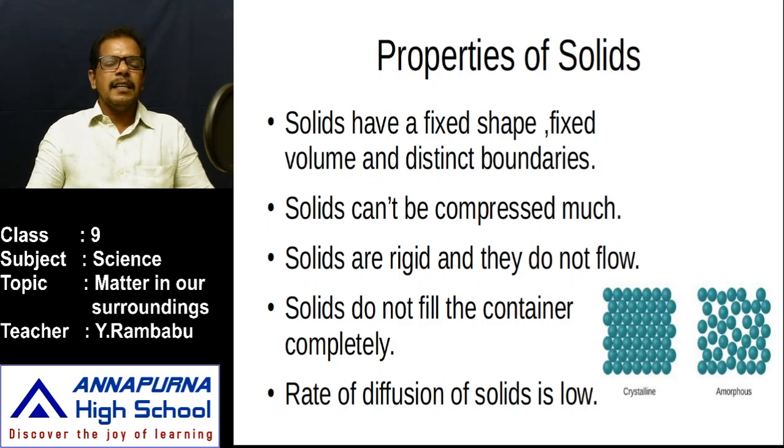And these solids do not fill the container completely. Why do they not fill the container completely? For example, take a solid substance of volume 100 cubic centimeters. If we place the solid substance of 100 cubic centimeters in a larger container, does that solid fill the container completely? No. Why? It has a fixed shape, fixed volume and distinct boundaries. That's why the solids do not fill the container completely.